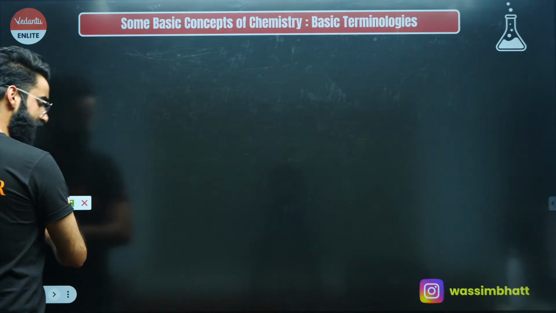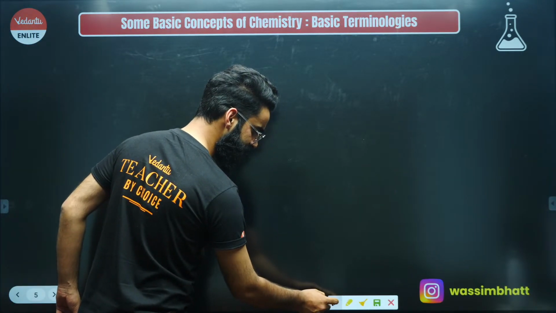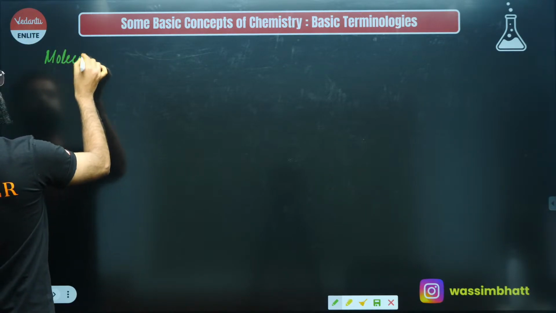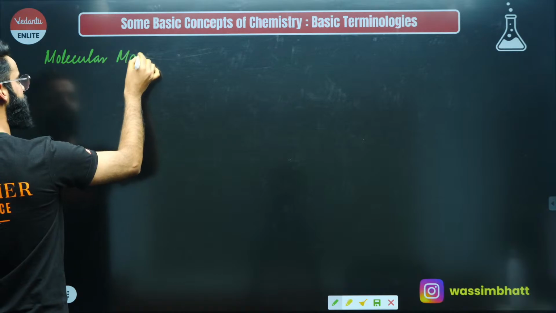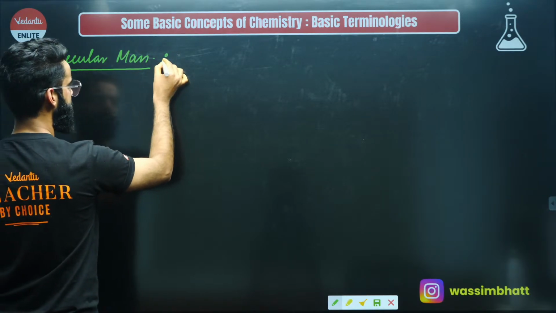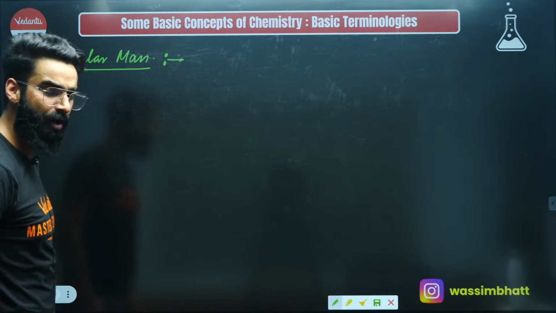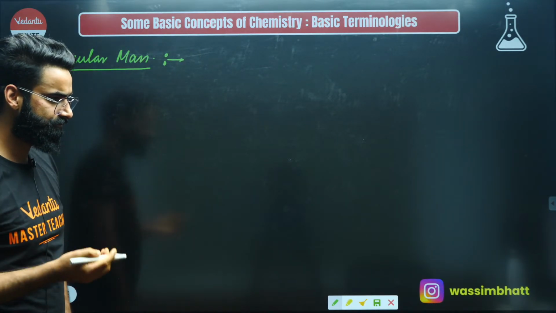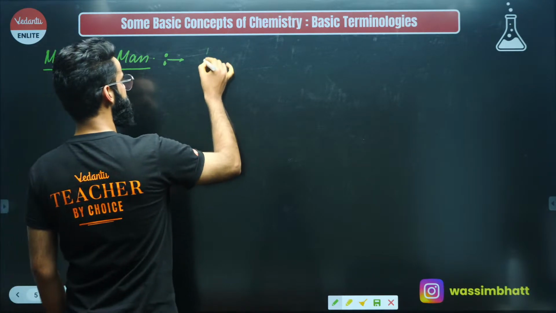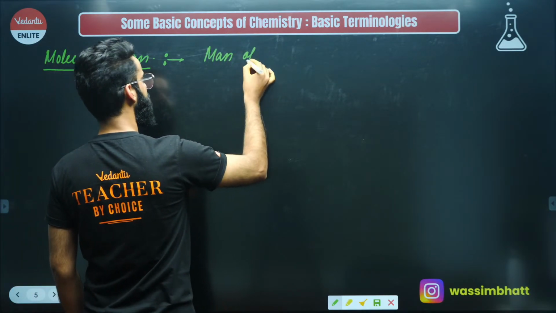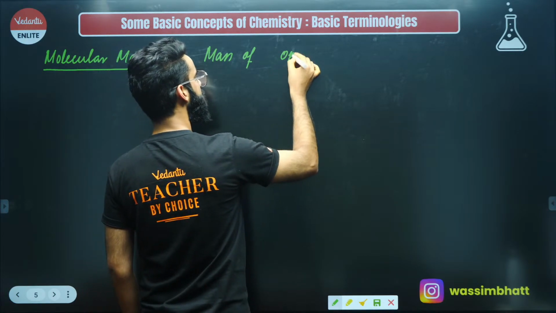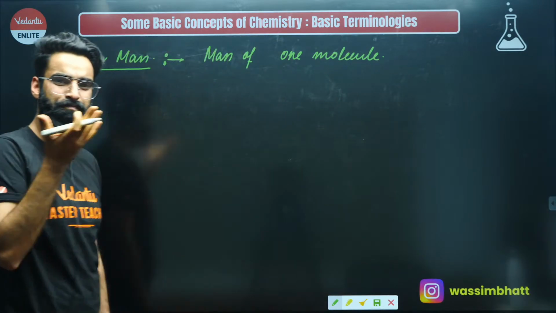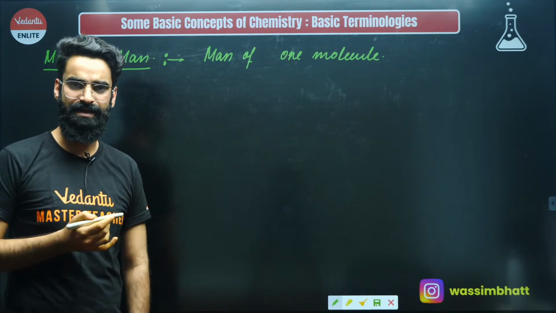All right, people. So let's move on to one more basic terminology, that is molecular mass. This is one more basic terminology which you must know. What exactly is this molecular mass all about? How do we first of all define it, and then how do we calculate it? Have a look. Molecular mass is basically defined as the mass of one molecule. The mass of one particular molecule defines its molecular mass.